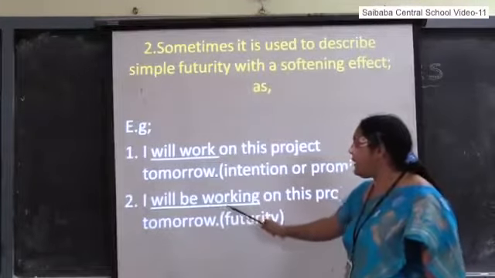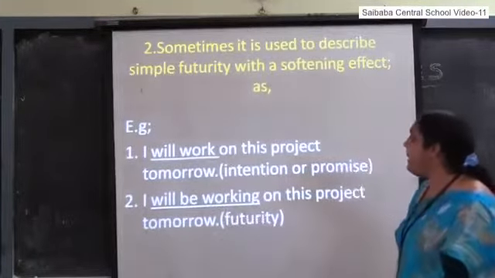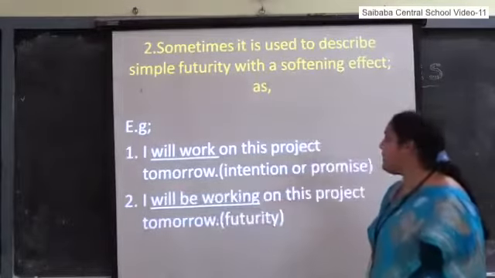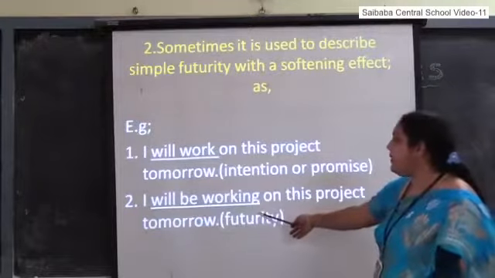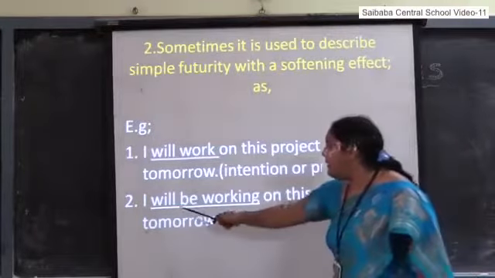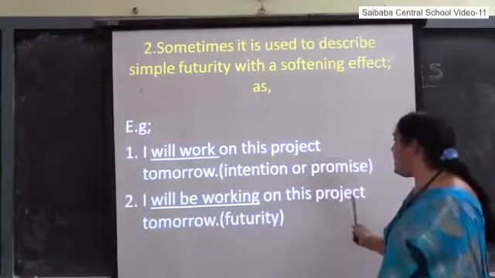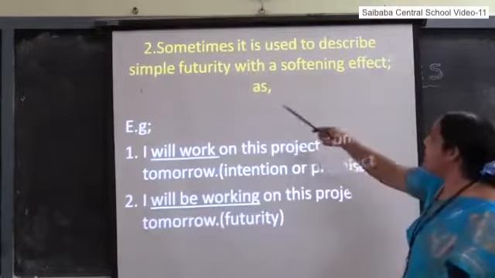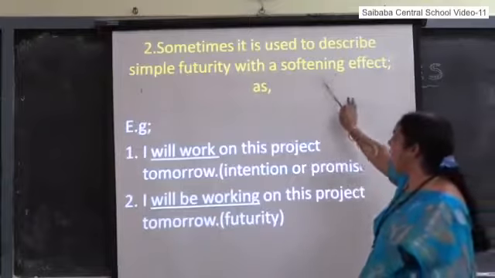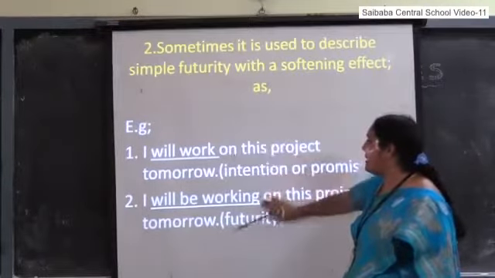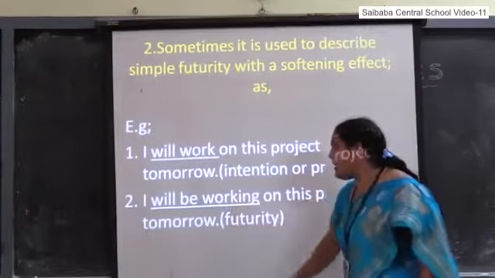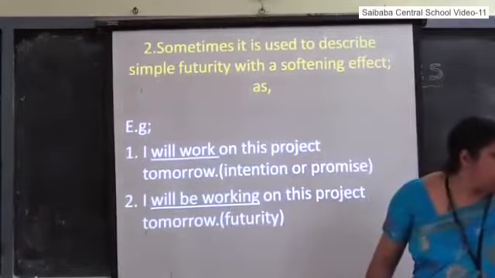And the other is expressed in future continuous: I will be working on this project tomorrow. It is used to describe simple futurity with a softening effect. You can observe this and this. This is an intention expressed in simple future, and this is expressed in future continuous.